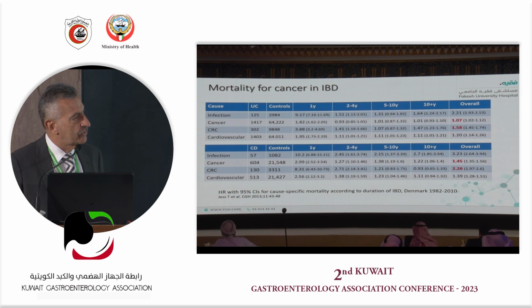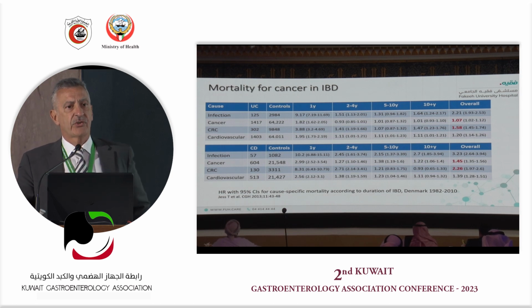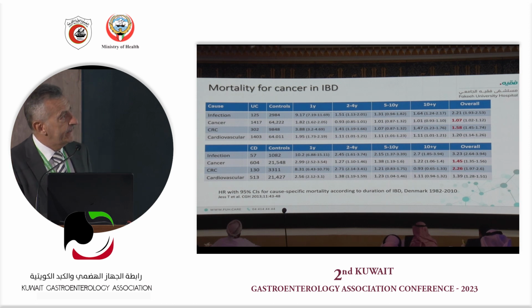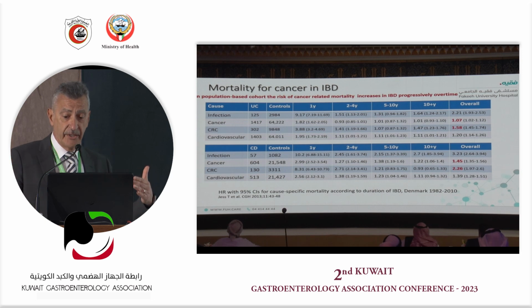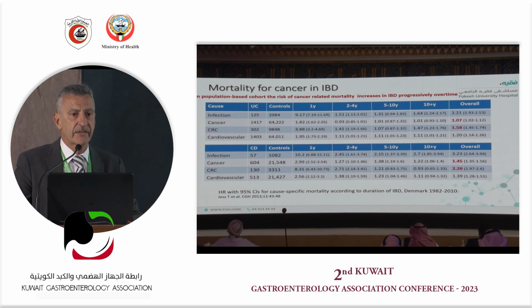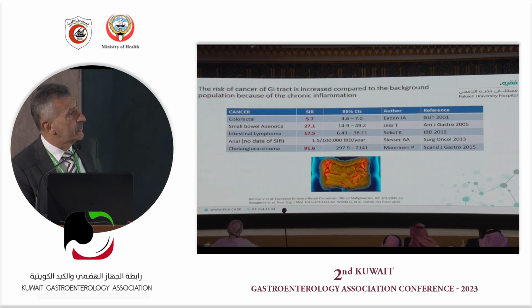In terms of background, when you look at the cancer risk, one very solid outcome is mortality for cancer. And this is coming from a very solid population-based study from Denmark. They have a great registry there. You can see in UC and CD the change in mortality for cancer compared to infection or compared to cardiovascular risk. And you see that it is significantly increasing over time. It is a significant increase in both UC and CD, and this is a progressive increase over time. You may see that it is lower compared to cardiovascular risk, and we heard already about that, but it's still substantial, from 7 to 45% increased risk of mortality.